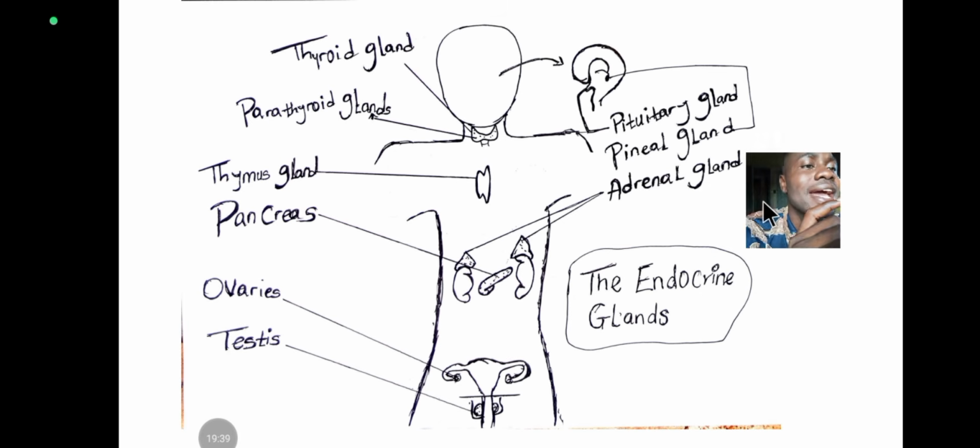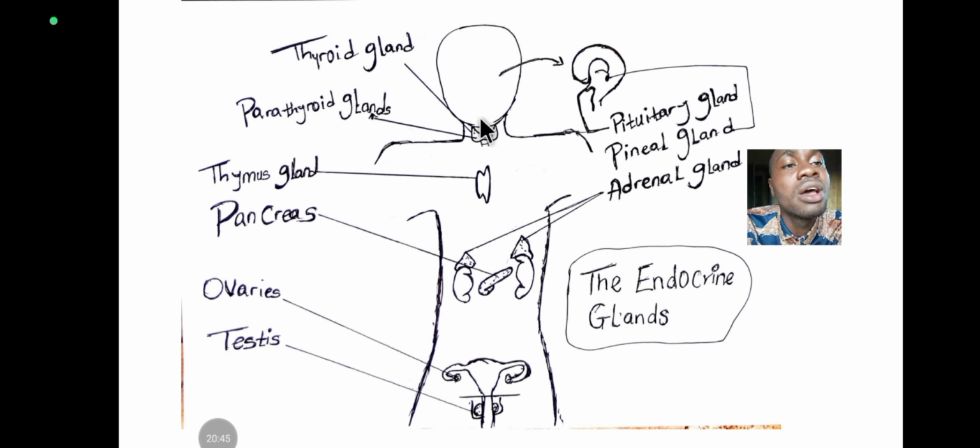Now let's look at the endocrine glands and their location in the body system. The first here is the master gland, the pituitary. You can see it's located in the brain, just below the hypothalamus, and it's called the master gland. Adjacent to the pituitary, you have the pineal gland. And what is the function of the pineal gland? It produces melatonin. Melatonin is responsible for the sleeping cycle. It helps us sleep. It controls when we are asleep and when we are awake.